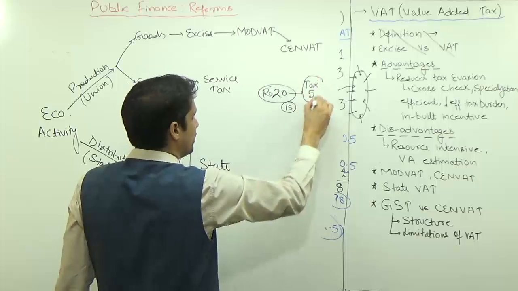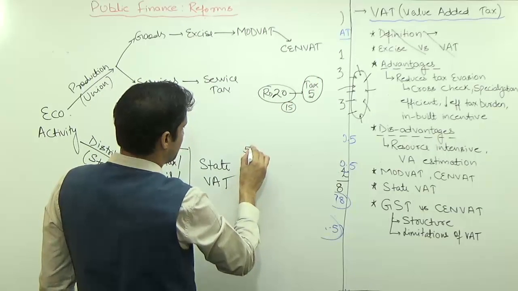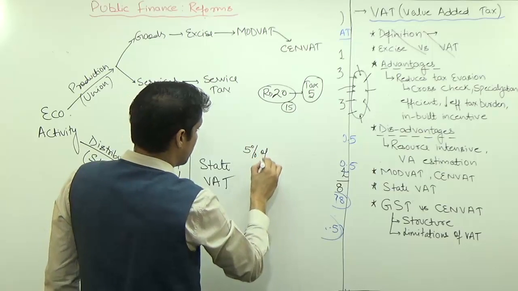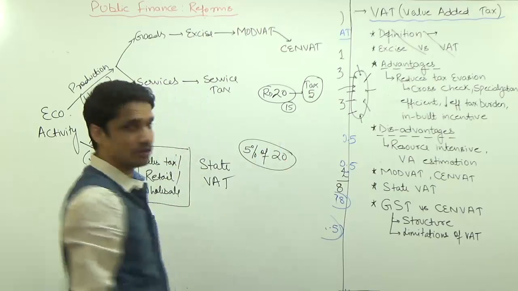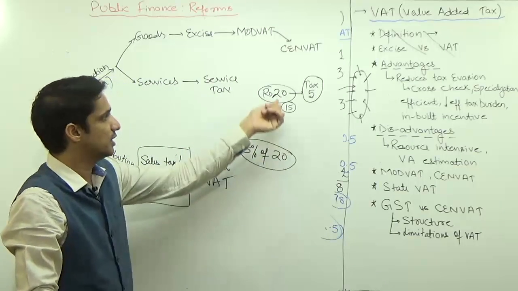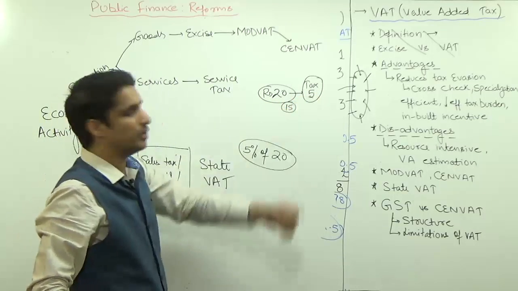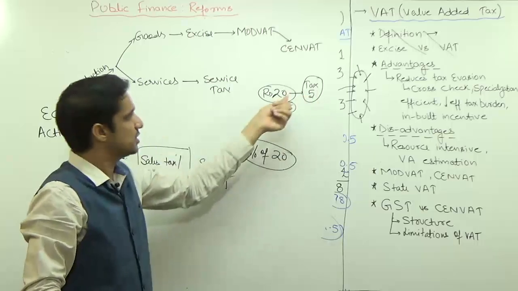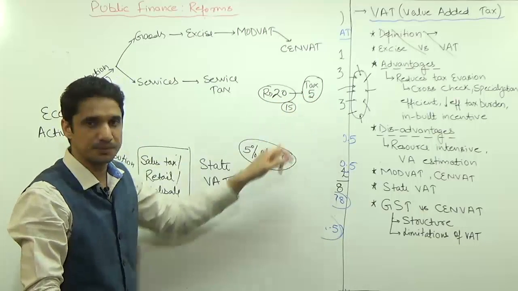To the union government you paid 5 rupees tax, but sales tax will be, for example, 5%. So this is 5% of 20, not 5% of 15, but ideally it should be 5% of 15 because the raw material cost is only 15. It is the tax of the union government which is making the price of this pen 20 rupees. So again here is tax on tax.